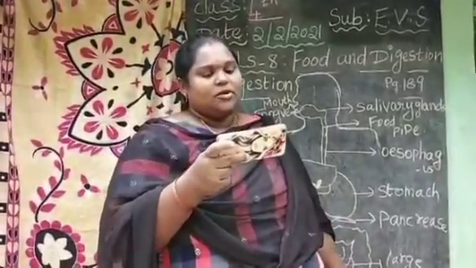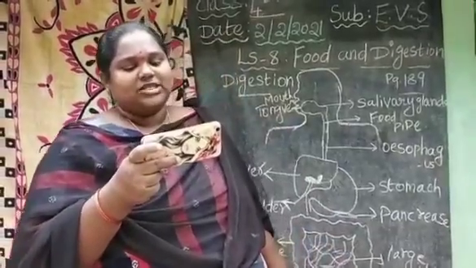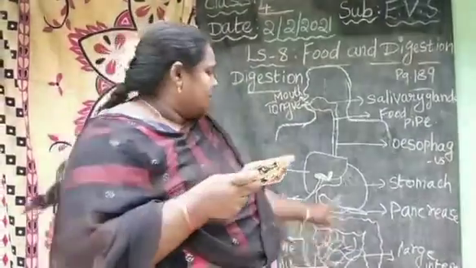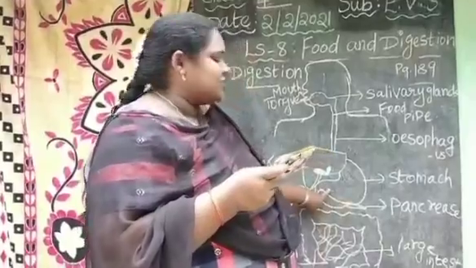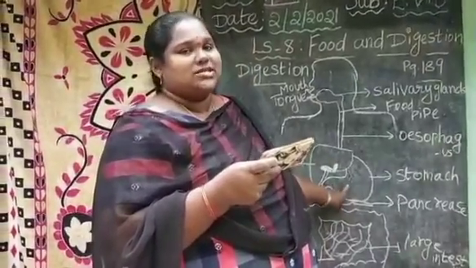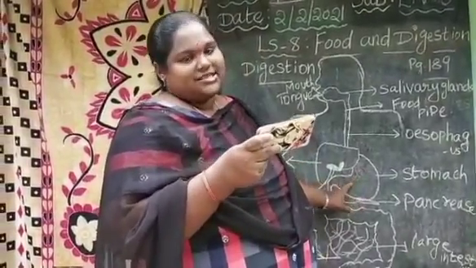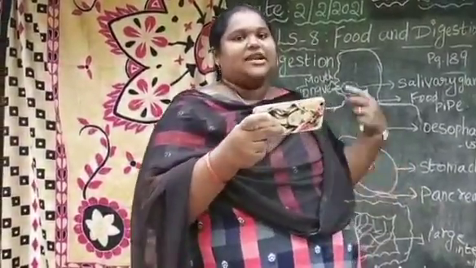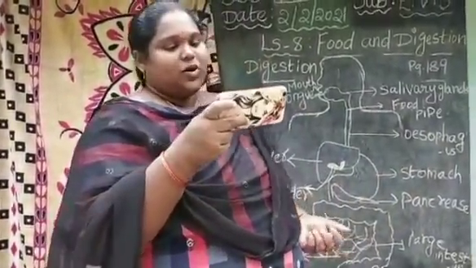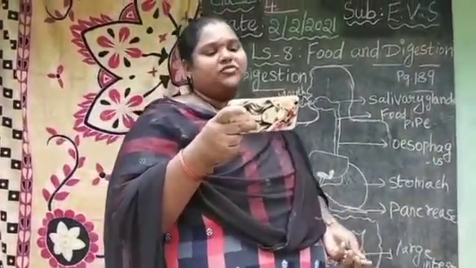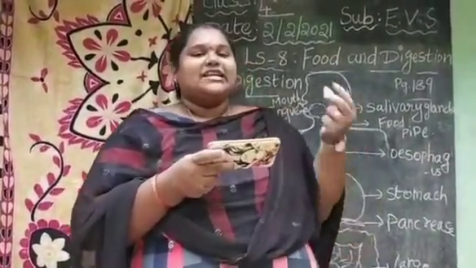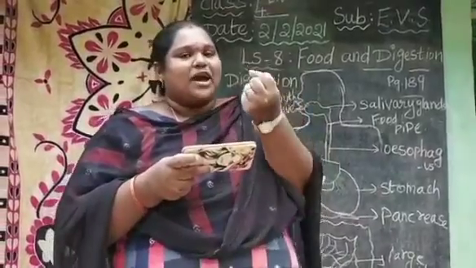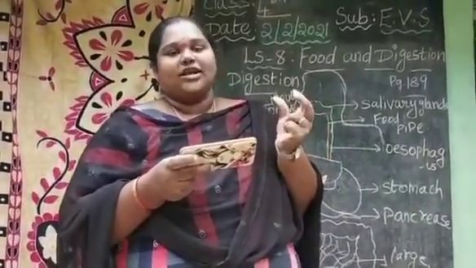And the strong muscles of the stomach use digestive juices to digest the food. In the walls of the stomach, digestive glands are there. Digestive juices are produced by the walls, and these digestive juices start digesting whatever food we are eating. Next, it changes the mashed food into semi-solid form.